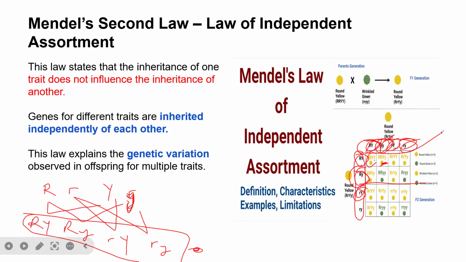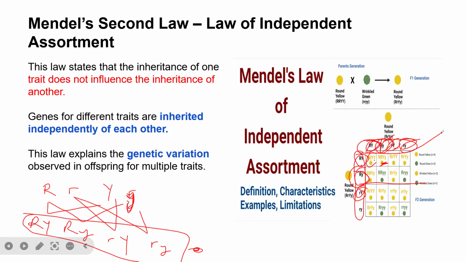That is why we have round and yellow. And then, of course, for round and green, we have this. So that is why at the end, if you look at it very well, the concept of recessive and dominant characters also plays a role here.